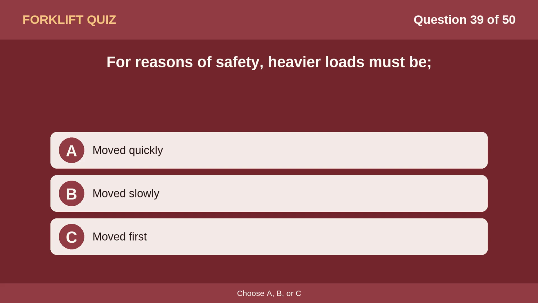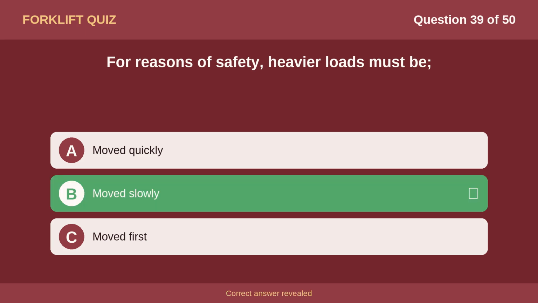Question 39. For reasons of safety, heavier loads must be: Option A, moved quickly. Option B, moved slowly. Option C, moved first. The correct answer is option B, moved slowly.